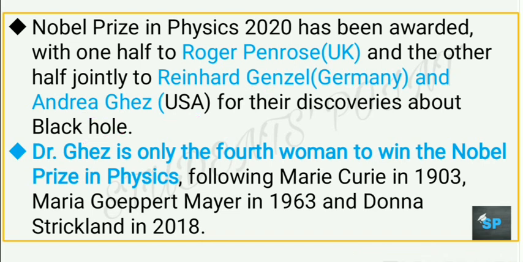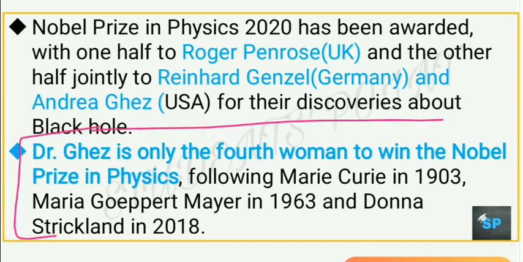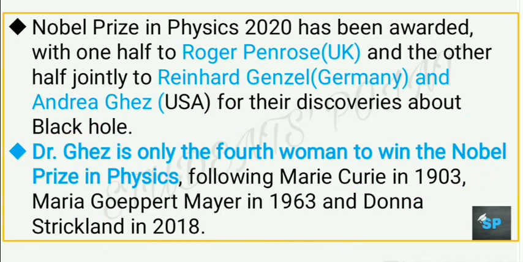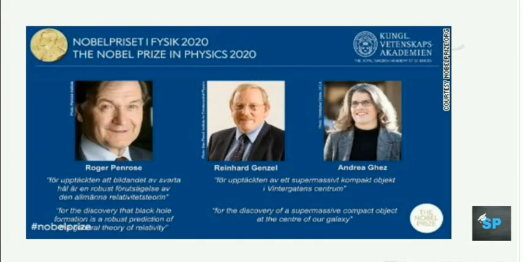Dr. Andrea Ghez is only the 4th woman to win the Nobel Prize in Physics, following Marie Curie, who got the Nobel Prize in Physics in 1903, then Maria Goeppert Mayer in 1963 and Donna Strickland in 2018. So all these 4 names of women are important, as these are the only women who have got the Nobel Prize in Physics. So I repeat these names once again: Andrea Ghez, Marie Curie, Maria Goeppert Mayer and Donna Strickland in 2018. And these are the 3 scientists who have received the Nobel Prize in Physics 2020.